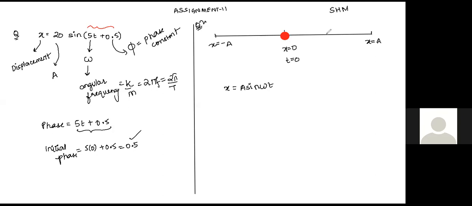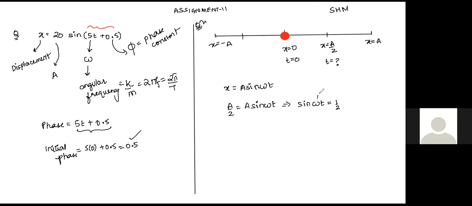Now you need to find out after how much time the particle will reach A by 2. How will you do it? Tell me. We will substitute x equals A by 2 in this equation. Excellent. So let's substitute x equal to A by 2 to find the time when the particle reaches that point. Okay. So we will get sine omega t is equal to half.